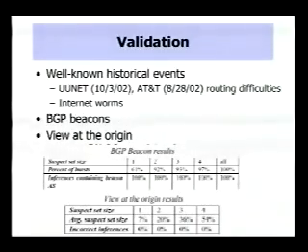So first, there are a number of well-known historical events that took place that we can use to validate. For example, on October 3rd, 2002, UUNet underwent a major routing anomaly that broke a lot of routes traversing UUNet. So we came up with a list of 6 such major events, and we verified that our approach was able to pinpoint the cause in each of these 6 events.